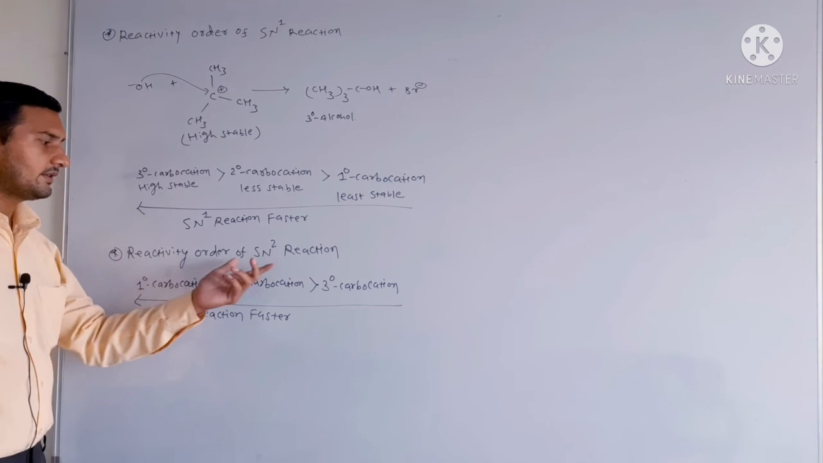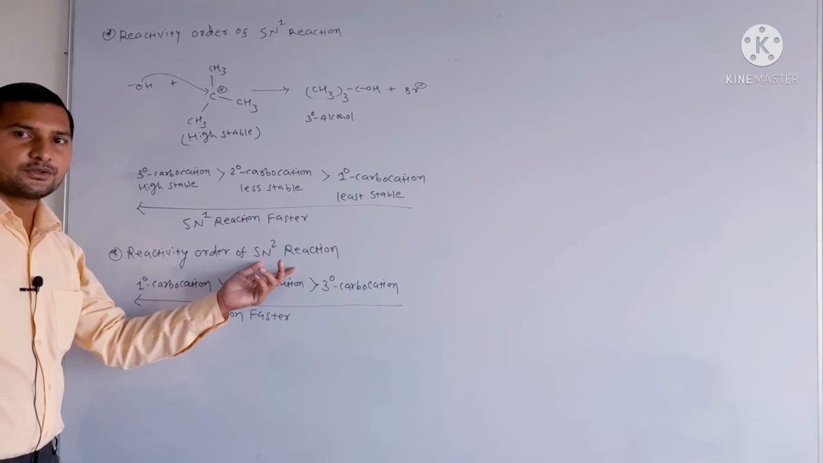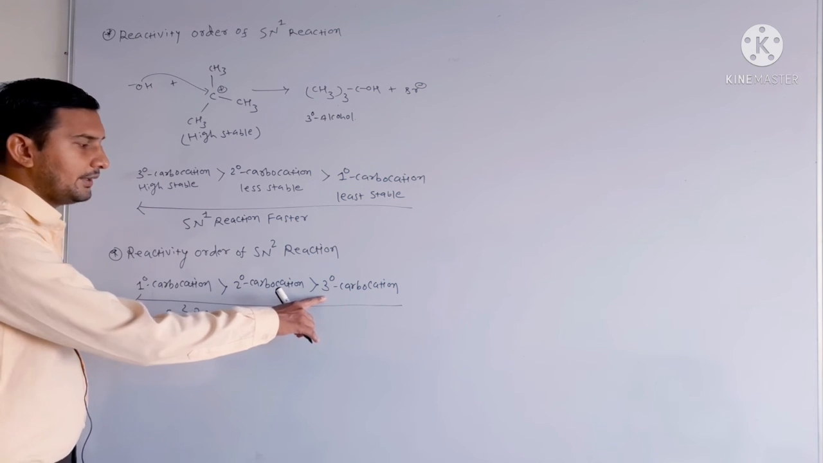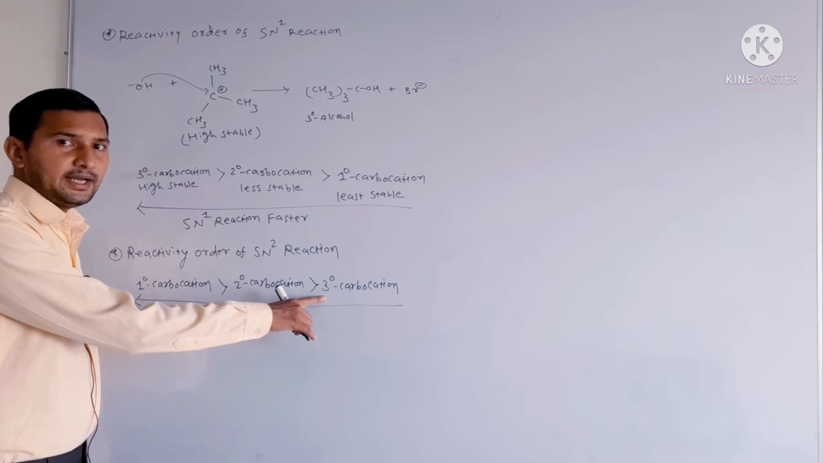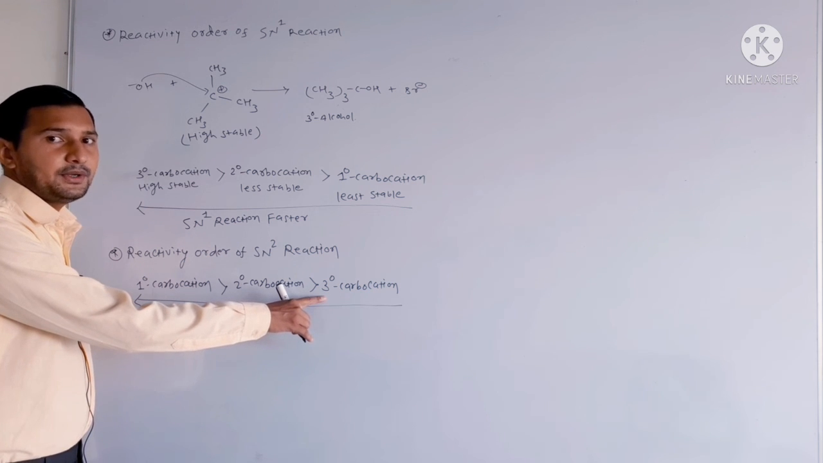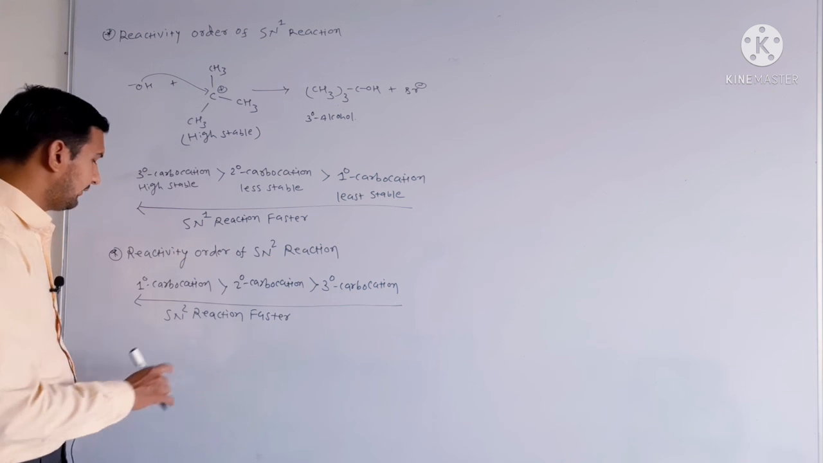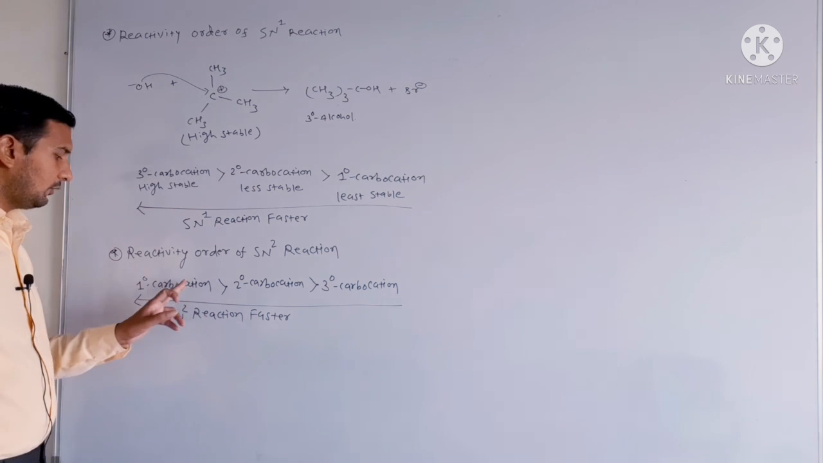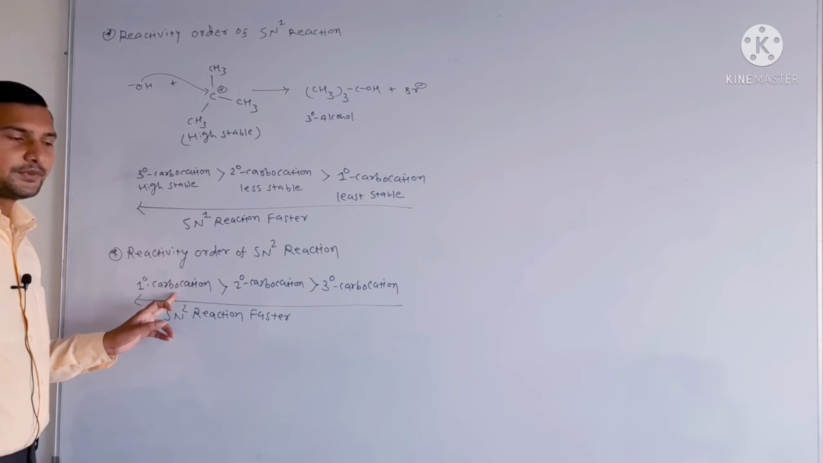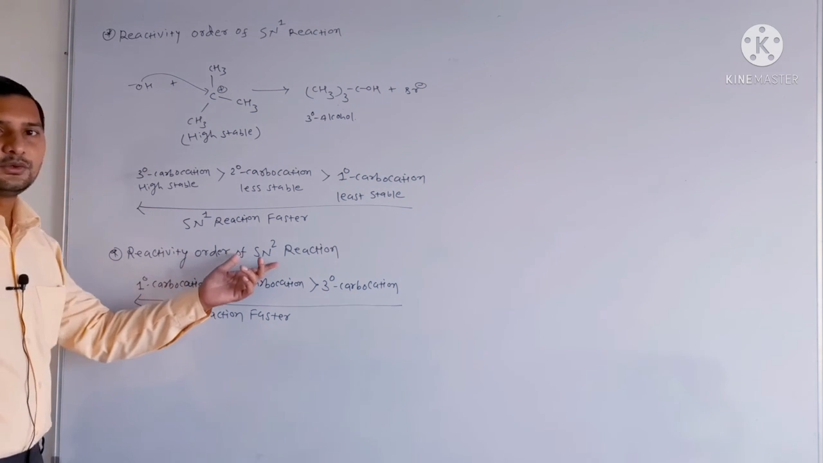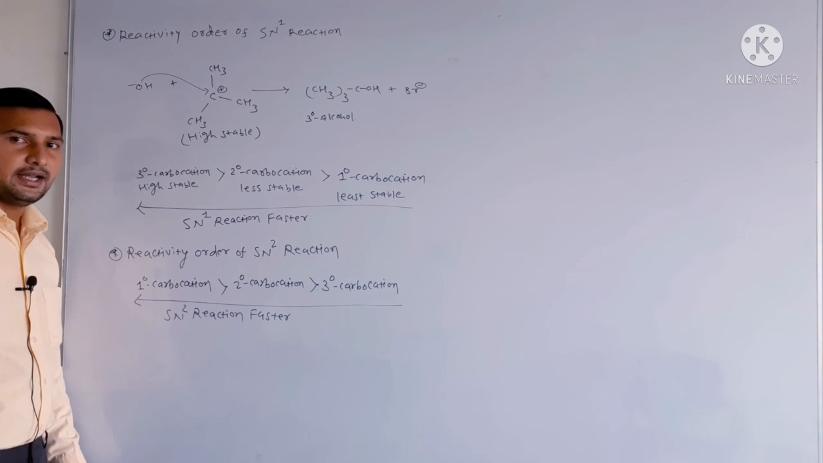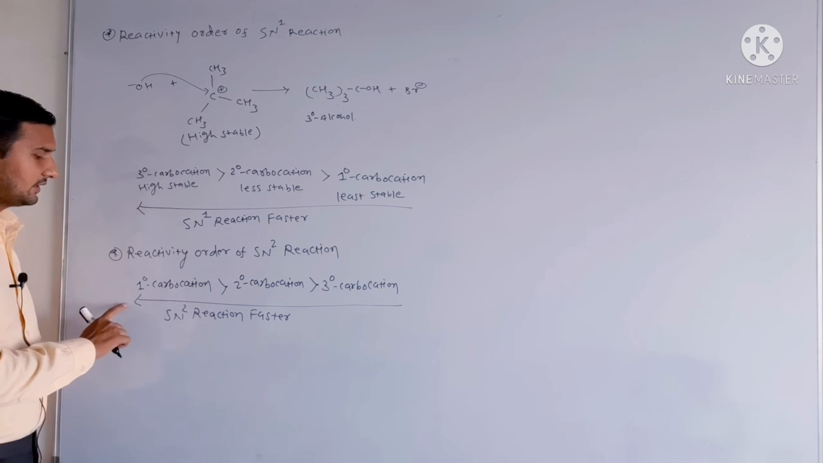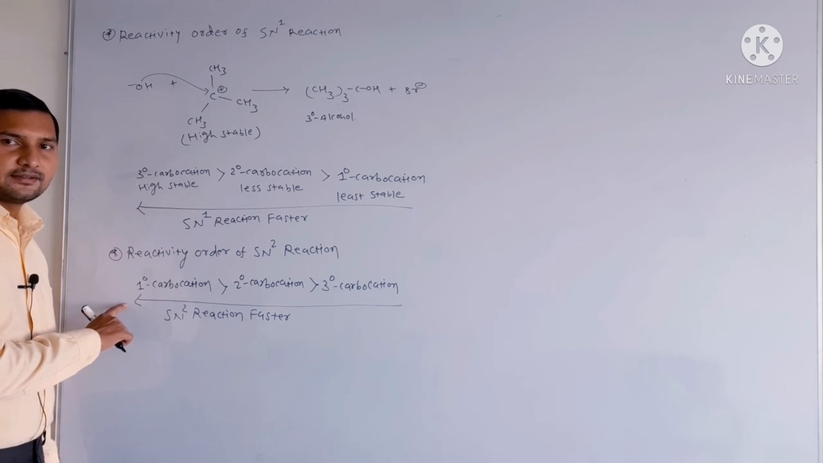If we discuss the SN2 reaction, there is no formation of carbocation, and therefore a tertiary alkyl halide takes more time to react in the SN2 reaction, so the reactivity order shifts from tertiary to secondary, secondary to primary. So a primary alkyl halide easily gives the SN2 reaction. So the reactivity orders of these two reactions are opposite.